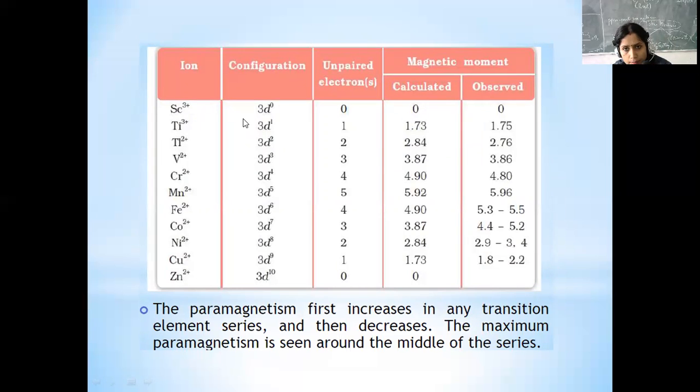Again, the same thing is happening, what we just saw, using the spin only formula, we get the magnetic moment. It has been found that paramagnetism first increases and then decreases in the first transition series. And maximum paramagnetism is seen around the center or the middle of the transition series. Why? Because that has the maximum number of unpaired electrons. That is manganese, which has 5 unpaired electrons.